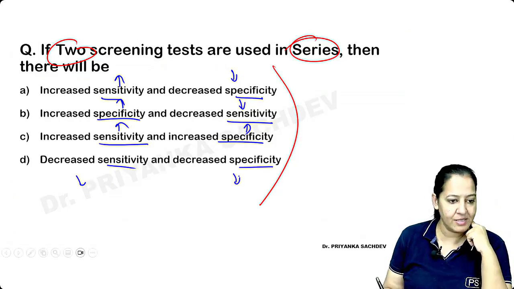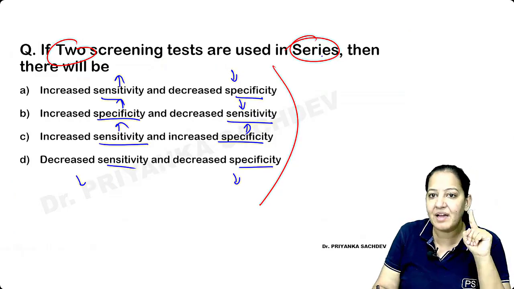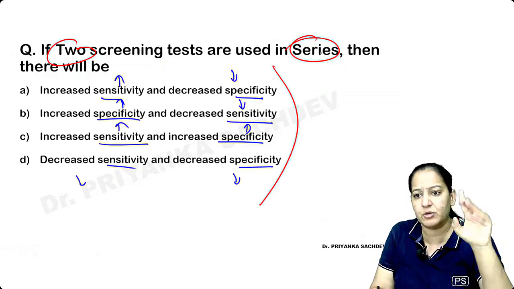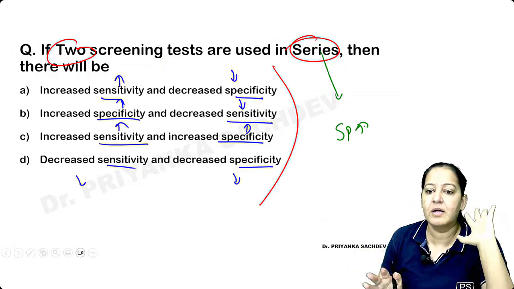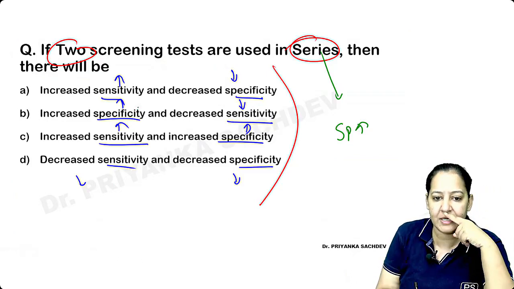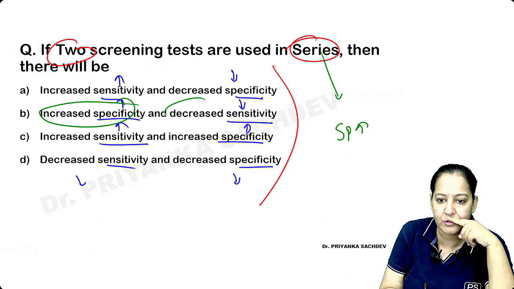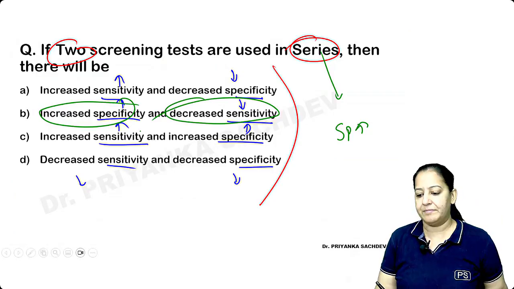I am asking. Just now I taught you. In series, what increases? Remember one thing, don't get confused. In series, specificity increases, I have it memorized. In series, specificity increases. So where is specificity? This is the specificity increase. So obviously sensitivity will decrease. So the correct answer is B. Got it?